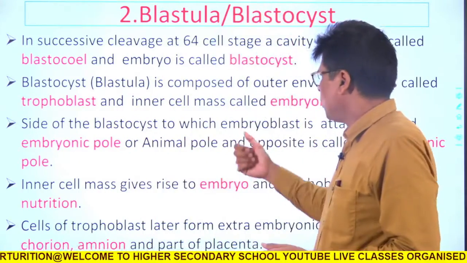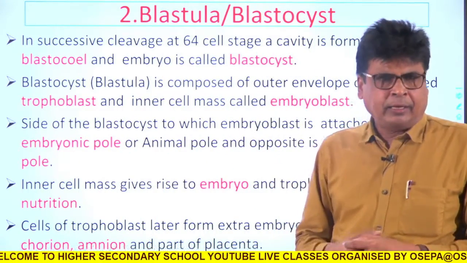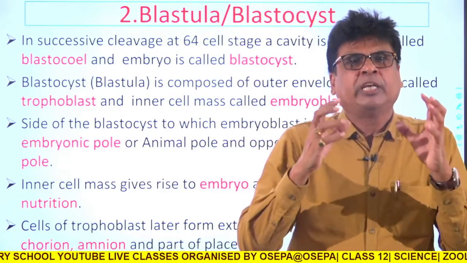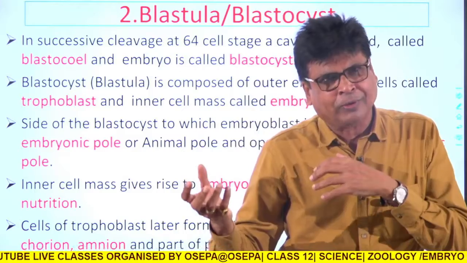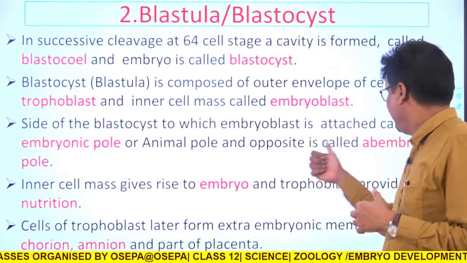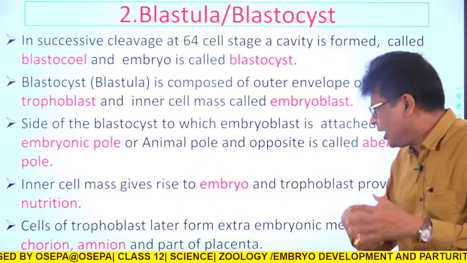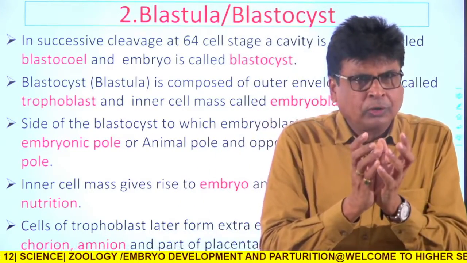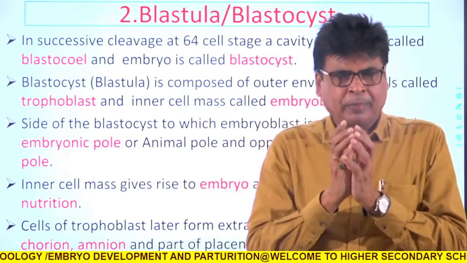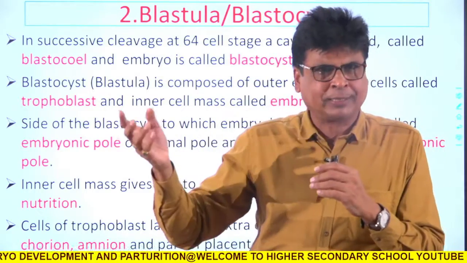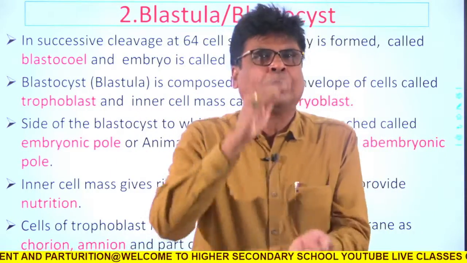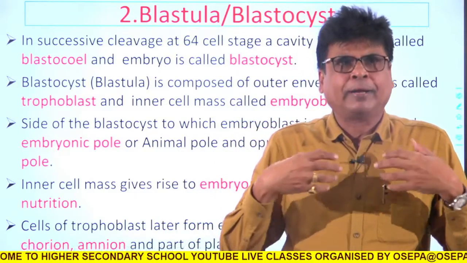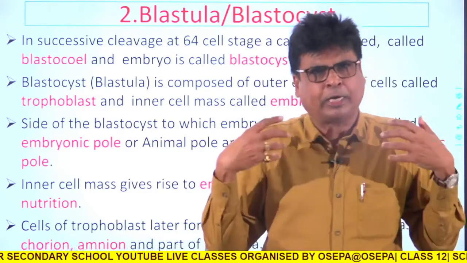Then what do these two types of cells do? The trophoblast cells, in future, nourish or give nutrition to the zygote, and the embryoblast cells produce the embryo. That means this zygote will convert to an embryo, the embryo will convert to a fetus, and the fetus will become a young one. If I tell my own case, now I am an adult.